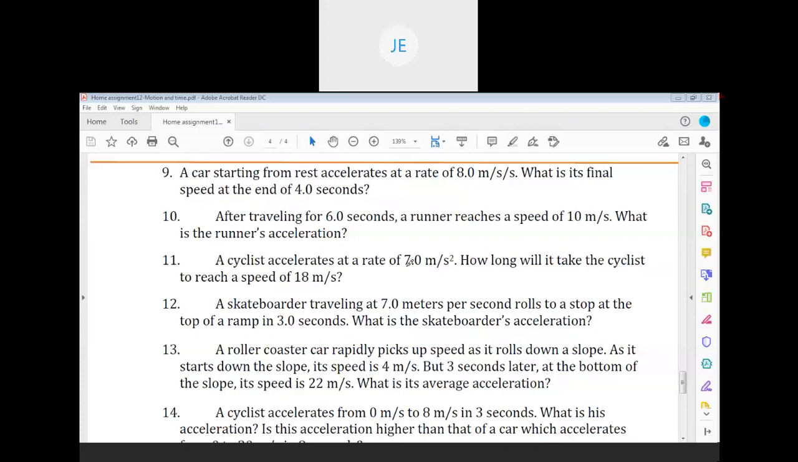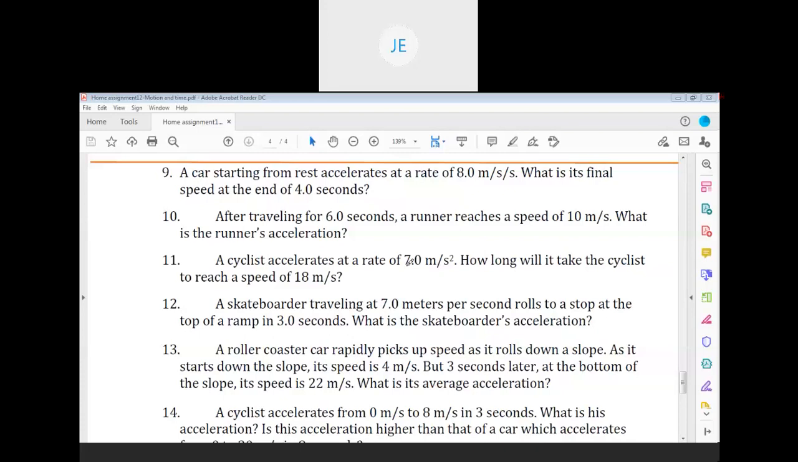Okay, and you have to take care of kilometer per hour to meter per second or meter per second to kilometer per hour conversion. So kilometer per hour to meter per second, multiply with 5 by 18, and meter per second to kilometer per hour, multiply with 18 by 5.